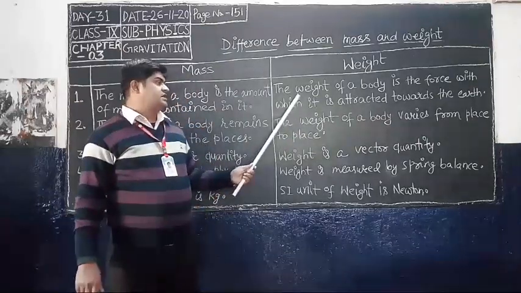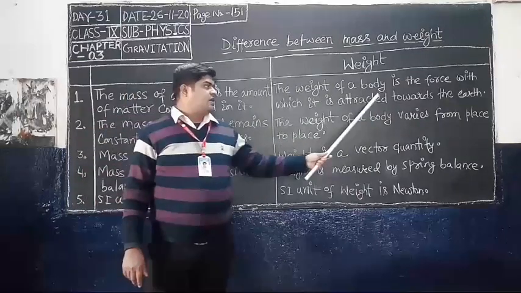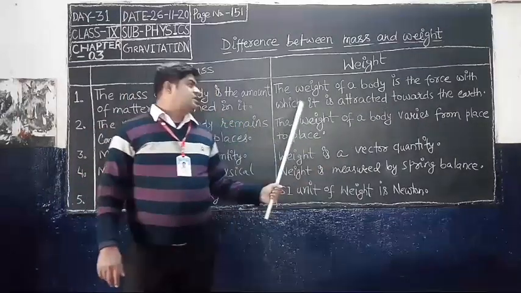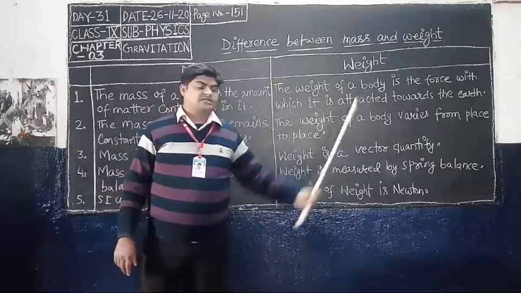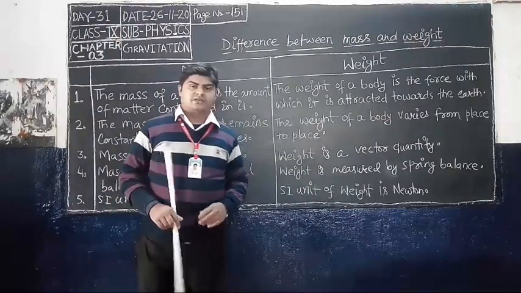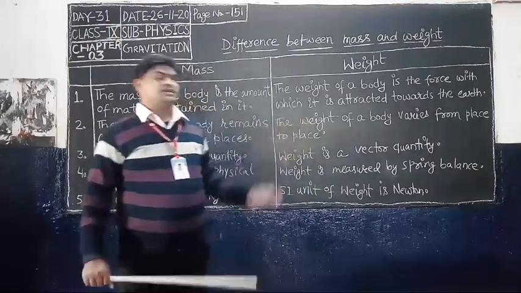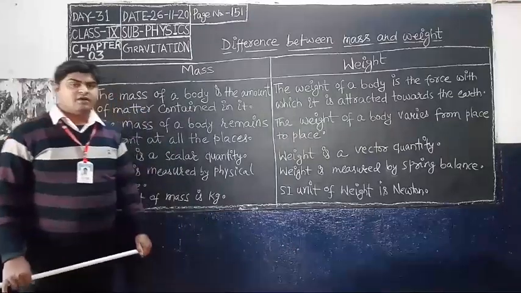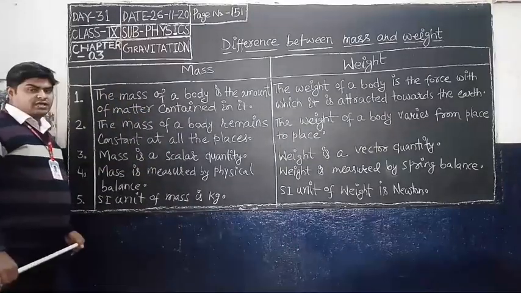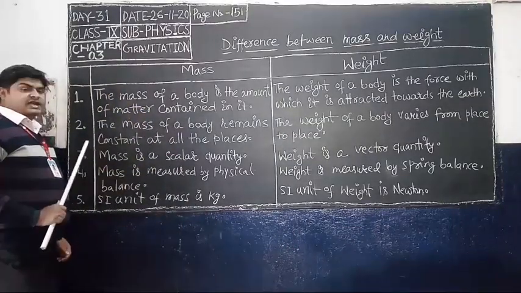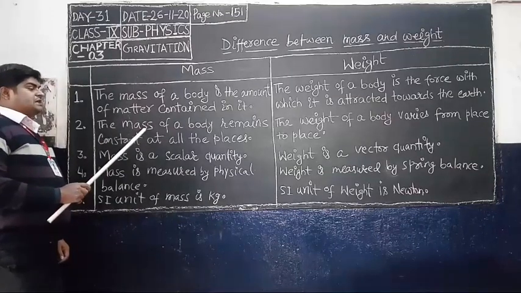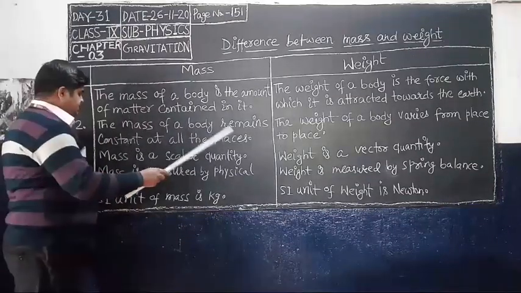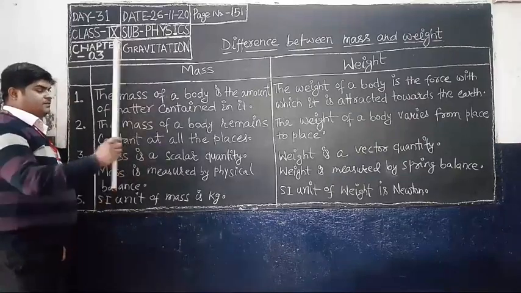So the first difference is there. The weight of a body is the force with which it is attracted towards the earth. That means weight is equal to the gravitational force acting on that body. See the second difference: the mass of a body remains constant at all places.